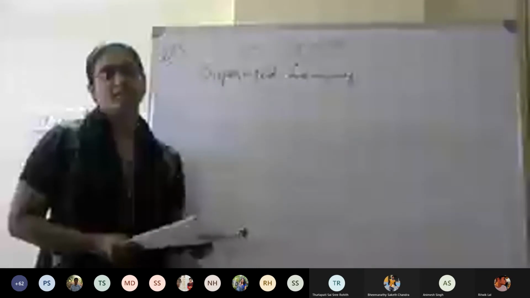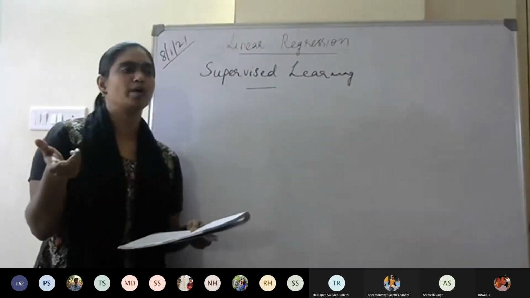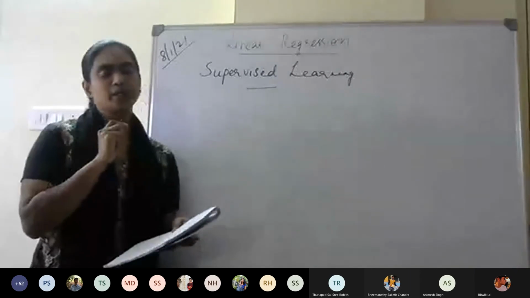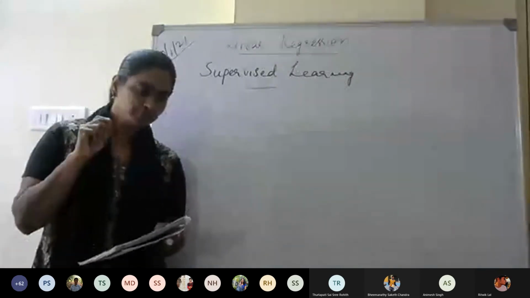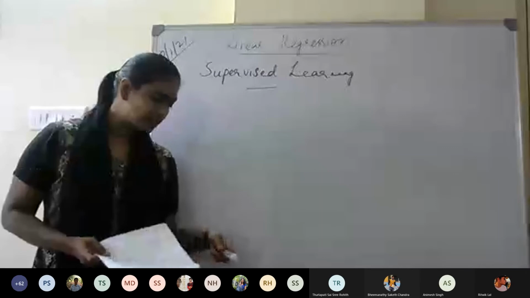Okay, so in case of linear regression, what we are doing is we are going to develop a linear model. Even in logistic also it is a linear model. I would like to know your understanding about model. In general, what is a model, or what are the different models that you are aware of?